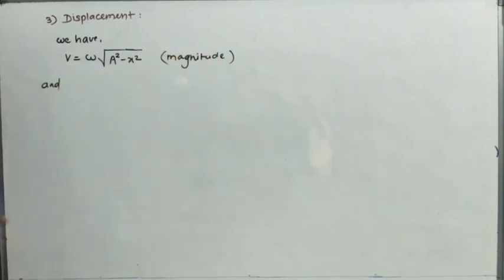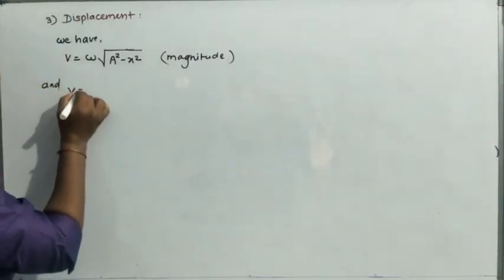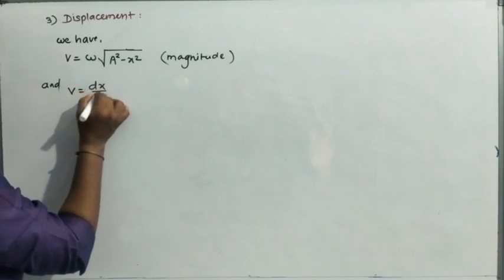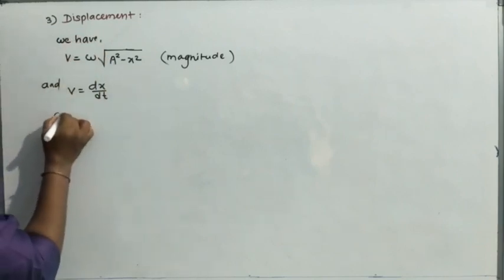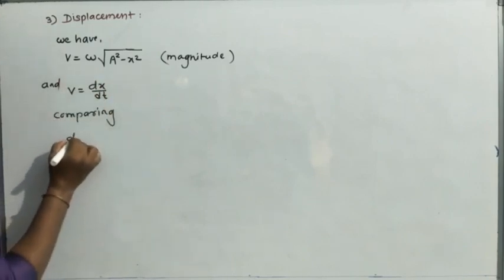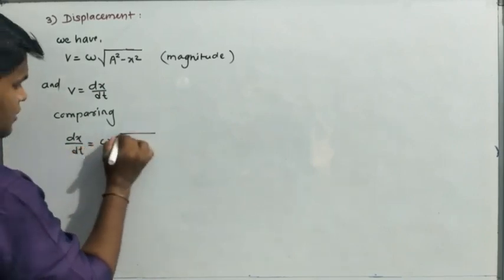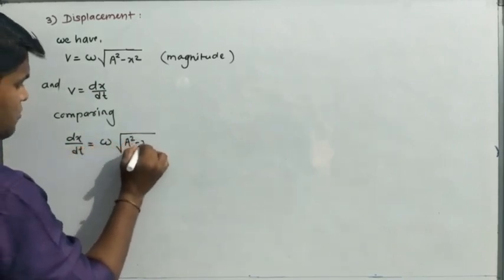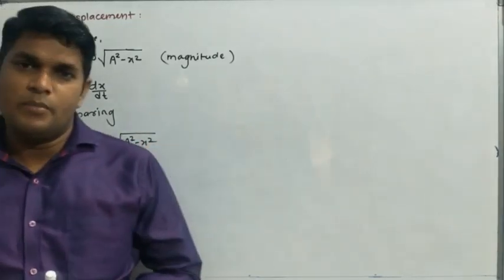Velocity in terms of displacement is dx upon dt. So comparing, we get dx upon dt equal to omega under root a square minus x square. Again using the variable separable method.